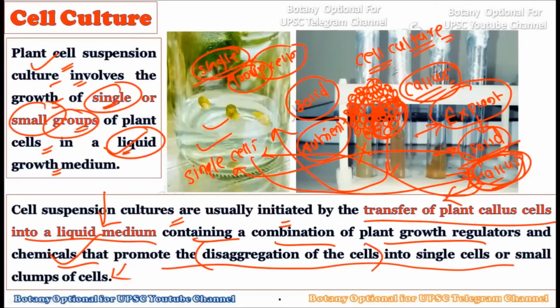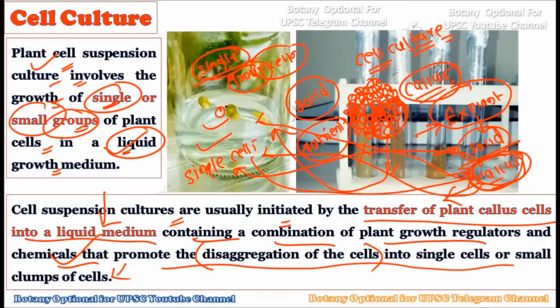That is, we want to separate each and every cell from the callus tissue. Whatever callus tissue we are taking, this callus tissue should separate its cells by using the chemicals which are present in that particular growth medium or the liquid growth medium. Right. So what is the first aim here to do the single cell culture? The very first aim is to separate the cells which are undifferentiated in the callus.